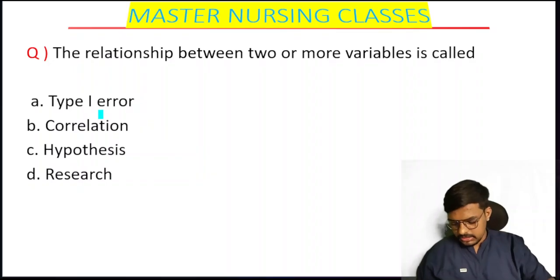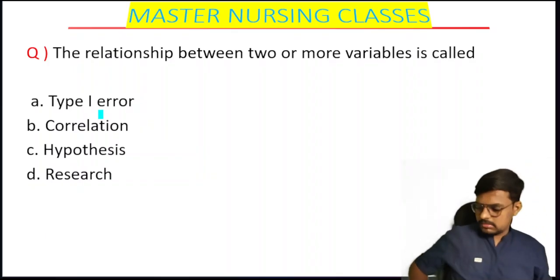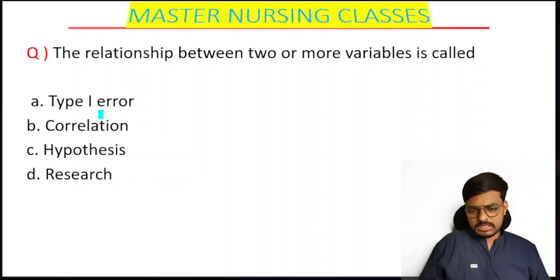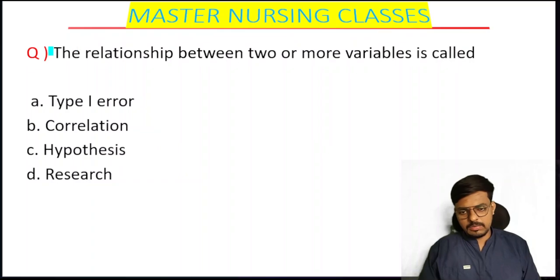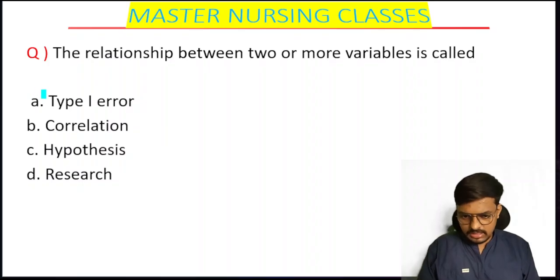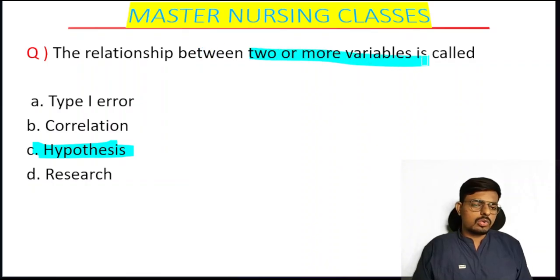Yes, a very simple question, on the research topic. Definitely it will come in your NORCET prelims and in your RRB exam as well. The relationship between two or more variables is called... a very repeatedly asked question. Very simple, I think all of you will give the correct answer. Yes, very nice of you all. Hypothesis is the correct answer, students. The relationship between two or more variables, we call that a hypothesis.